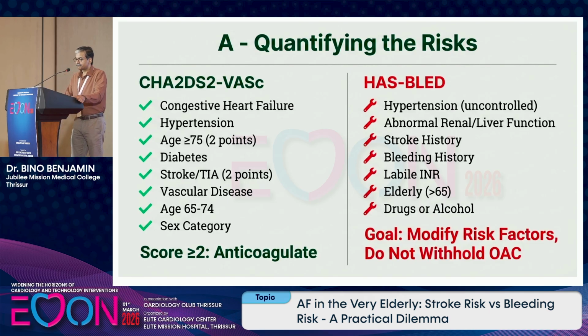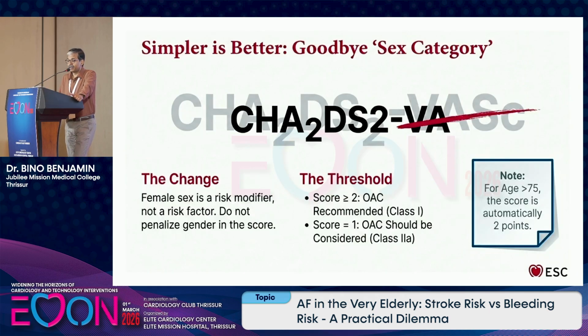So here there is an update in the most recent ESC guideline. They have removed sex category as a criterion to calculate the risk. Female sex is a risk modifier rather than a risk factor itself. So do not penalize the gender. That's why they removed the sex criterion. But calculate the other risk factors.